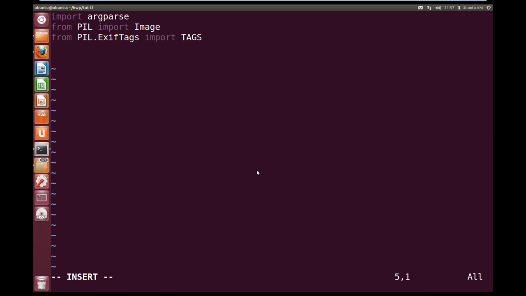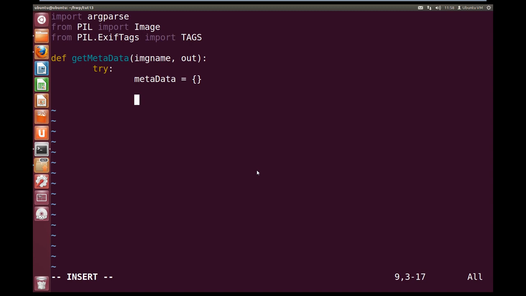Okay, so now that we've grabbed our imports, let's define our get_metadata function. So def get_metadata, and we're going to take an image name and an out boolean, which will be whether we output it to screen or whether we output it to file. Okay, so inside our function we're going to set up a try, and inside our try we're going to set up our dictionary to hold all of our tags. So we'll call it metadata equals an empty dictionary.